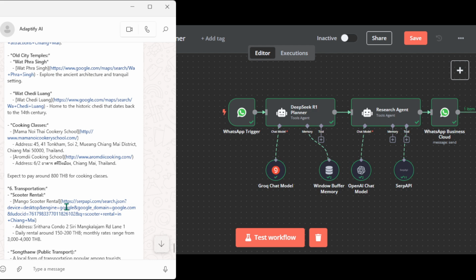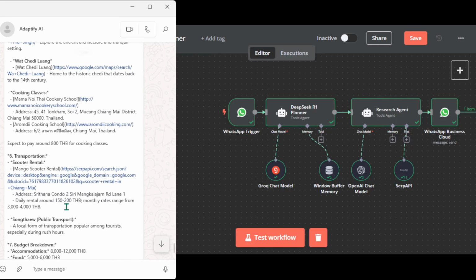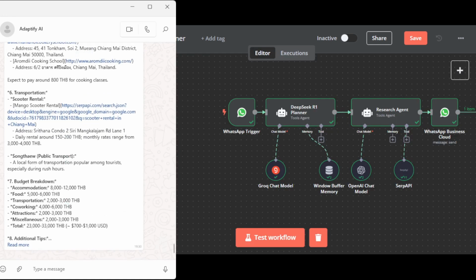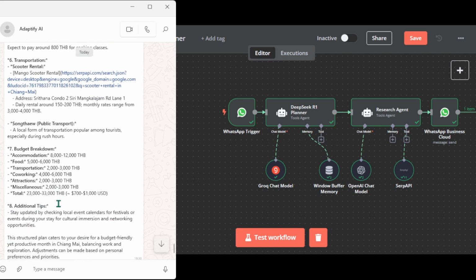Transportation options. It recommends to rent a scooter. Oh, I really like this. It even provided a total cost estimate, so you know exactly what to expect, which is impressive. We also have additional tips.